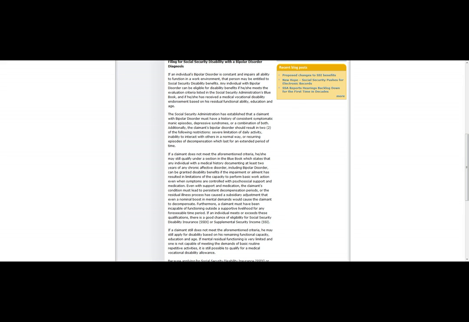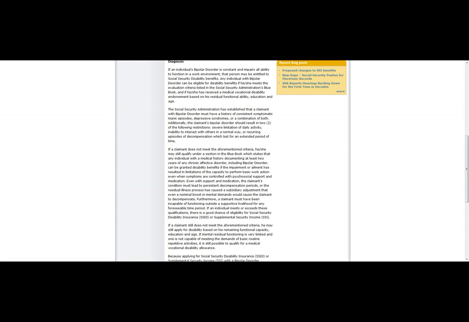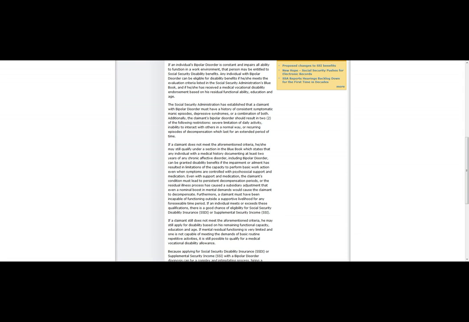Because applying for Social Security disability insurance or supplemental security income with a bipolar disorder diagnosis can be a complex and intimidating process, hiring a qualified Social Security disability lawyer or disability advocate may be in a potential claimant's best interest. Because bipolar disorder is listed in the impairment listing manual of the Social Security Administration, a person with bipolar disorder who wishes to file for disability benefits can win by satisfying specific criteria.